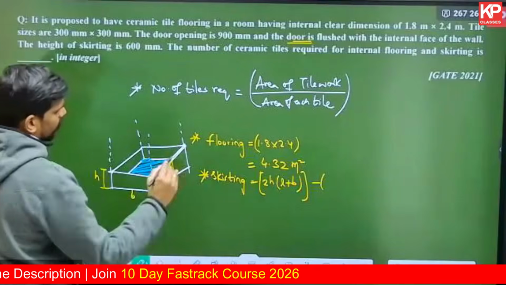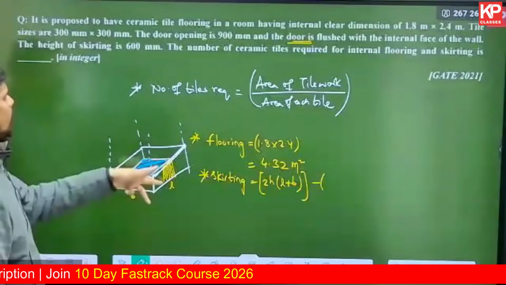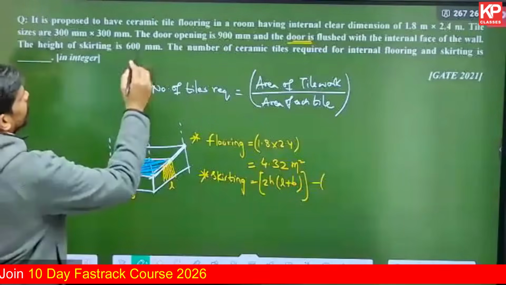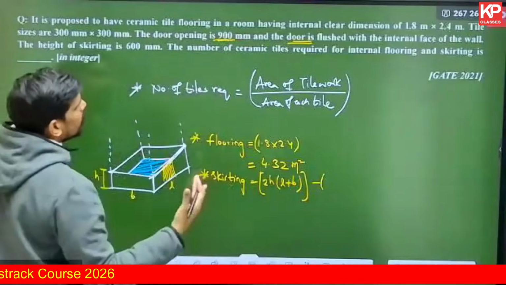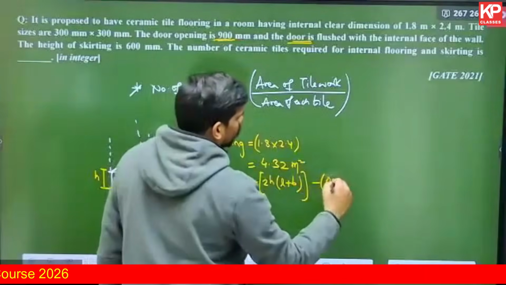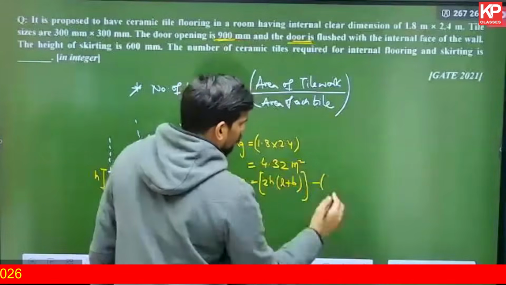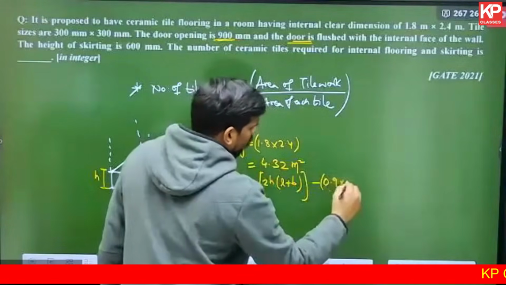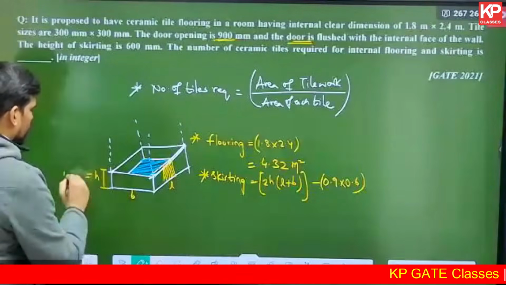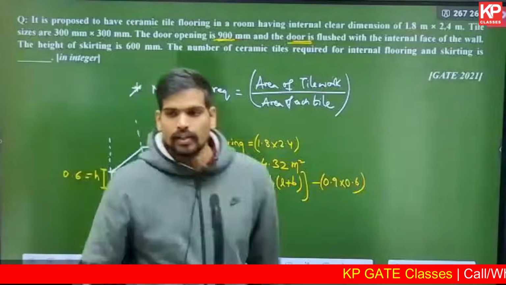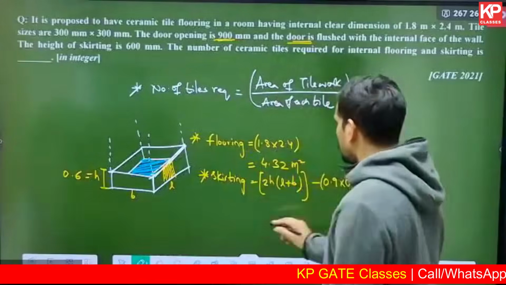You don't know the height of the door here. So the width multiplied by that exclusion height. Basically the door width is given as 90 centimeters. I'm doing the calculation in meters, so 900 mm will be 0.9 meter. So this will be 0.9 into height 0.6. In meters, the height is 0.6 meter. So this you can do.